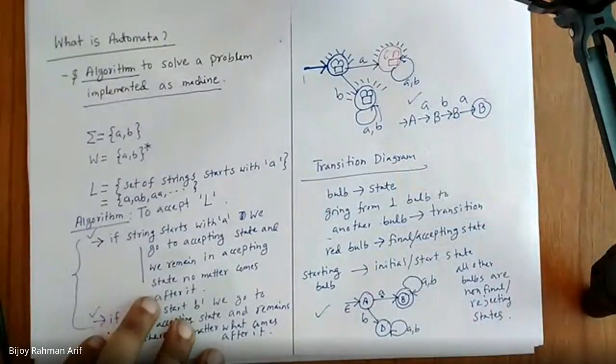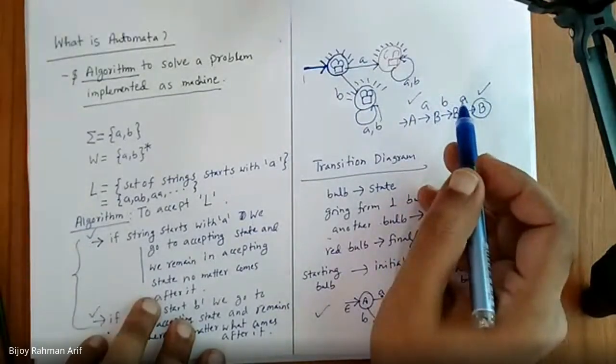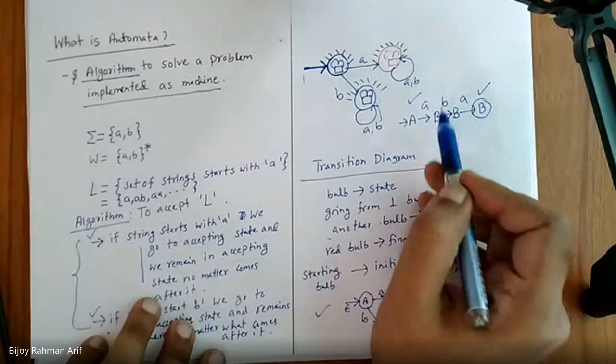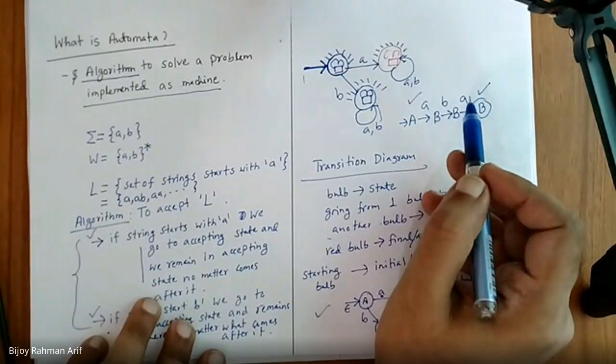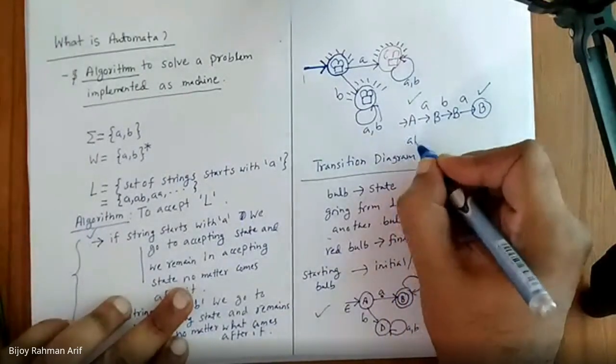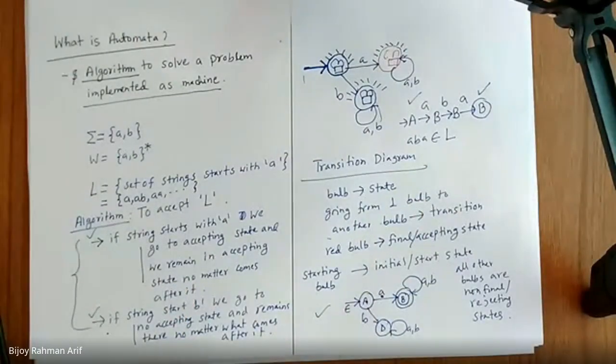Is it clear to you guys? Yes, sir. We accept this string. So this string is accepted. What is the meaning of this? ABA belongs to the language. Am I right or not? Yes, sir.